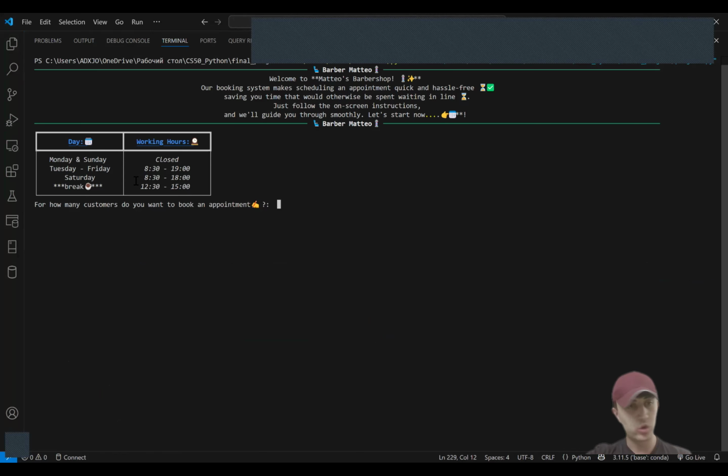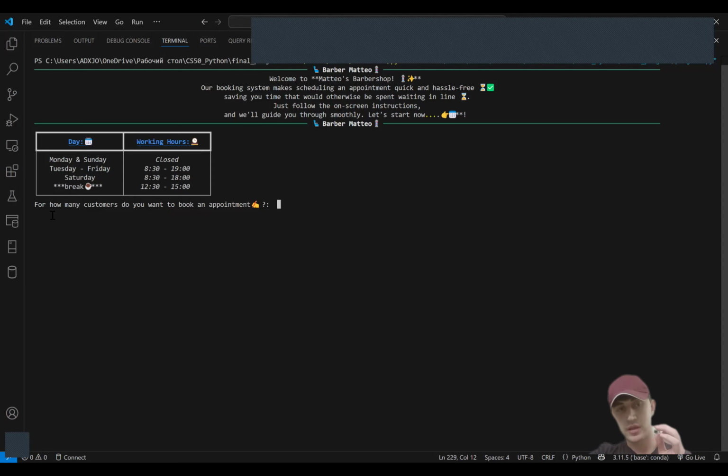As you can see at the very beginning, my program prints some welcome message for the users. So this is everything that I told you before. And at the very beginning, I would like to show the working hours of the barber. This is the actual working hours of the barber in my city. So they work from Tuesday to Friday. On Monday and Sunday, they're closed and they have a break for 2.5 hours every day. And on Saturdays, they have a short day.